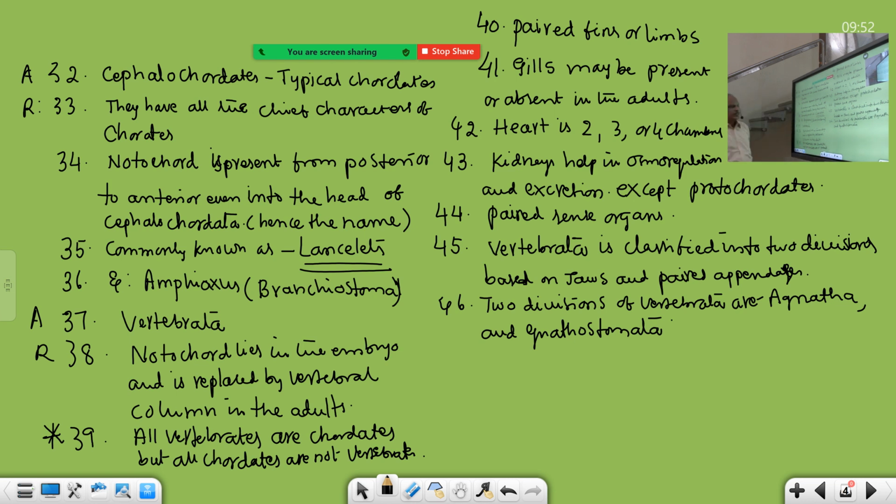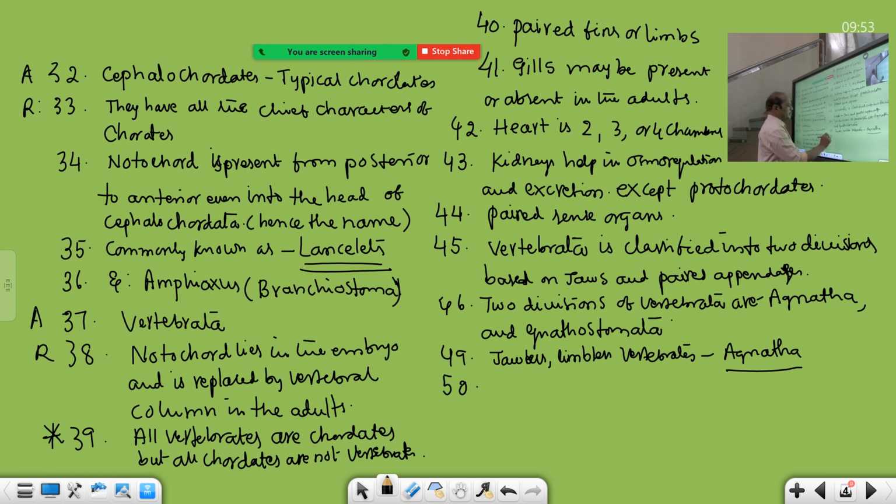The first division is Agnatha: jawless, limbless vertebrates, like that they ask. A always denotes the absence of that character. Gnatho means jaws. Jawless, limbless vertebrates: Agnatha.